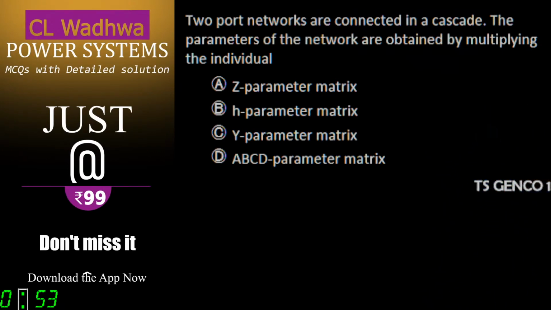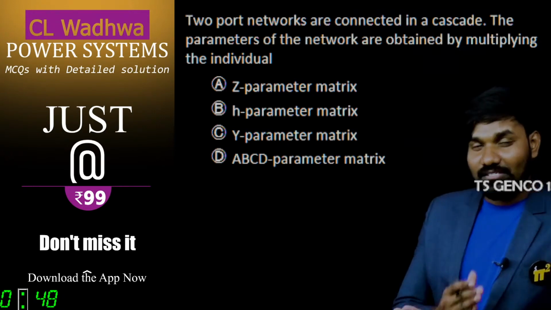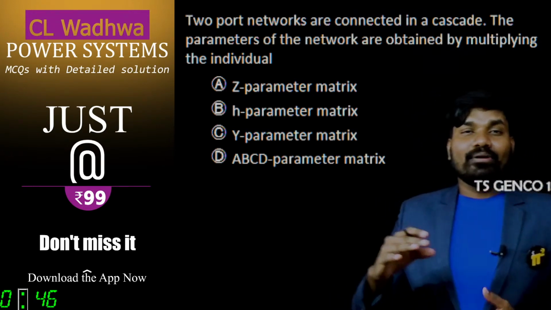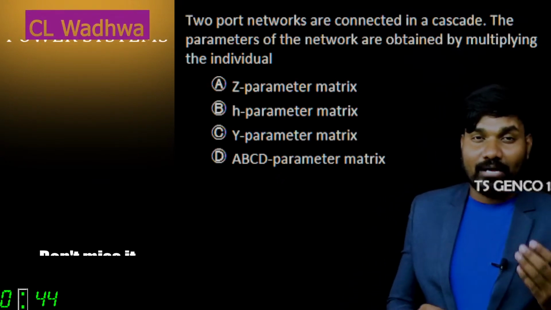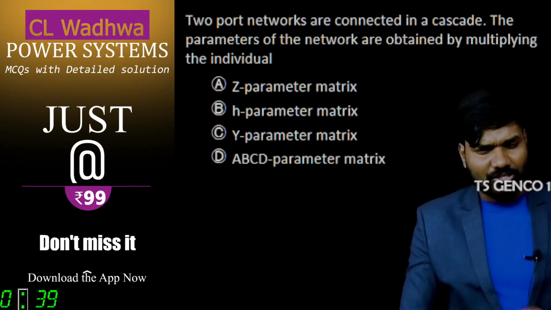Now, under what circumstances, you guys tell me, under what circumstances Z parameters will be added and Y parameters will be added and H parameters will be added and G parameters will be added. For Z parameters, tell me.